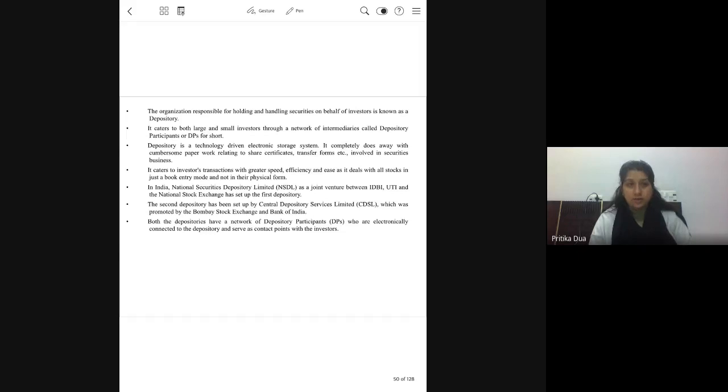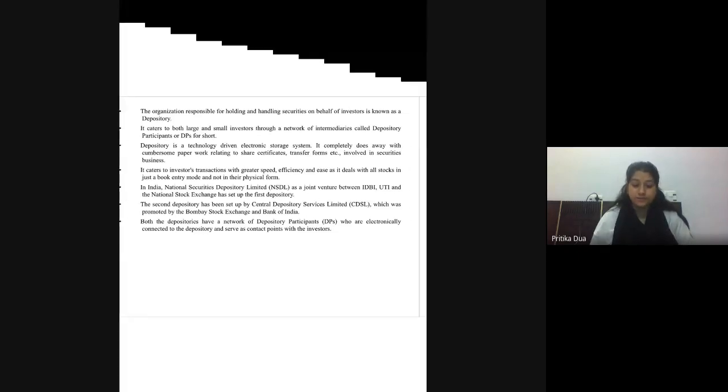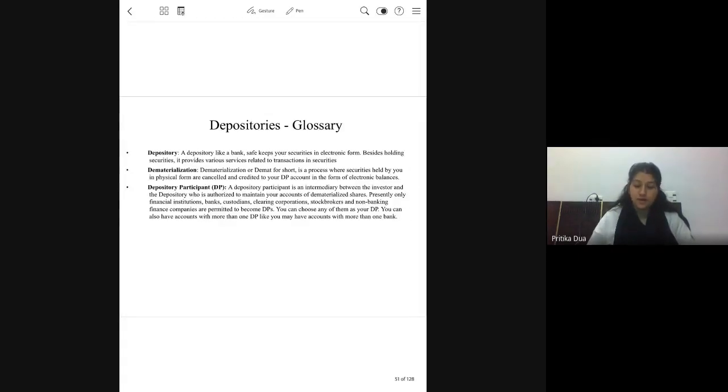Okay, so these are the terms. I think now they are more or less clear. What is depository? What is dematerialization? Who can be a depository participant? So, a bank, a financial institution, any company, a stockbroker can also be a depository participant. They have to get themselves registered with the specific depository.